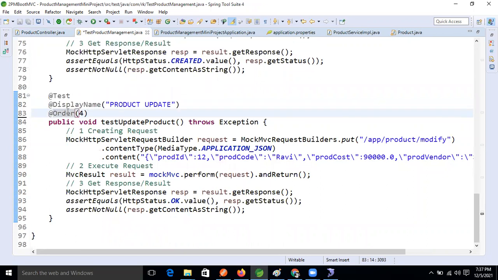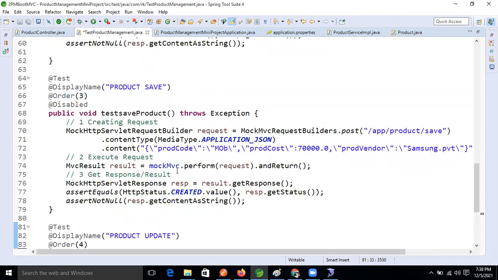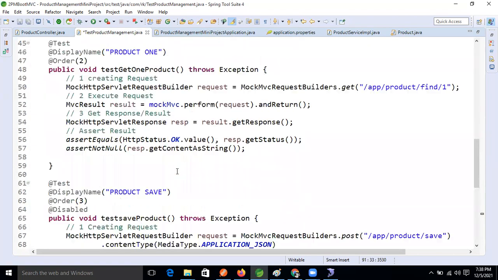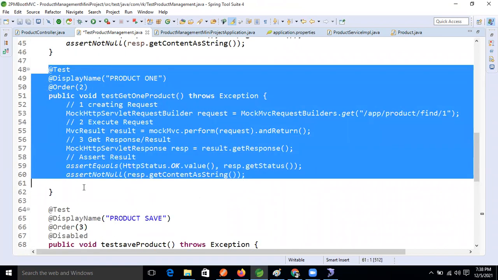Similarly, everything will be the same here. What we will do now is remove it. Let's take the first one and copy paste it. This one, product one record we are taking.